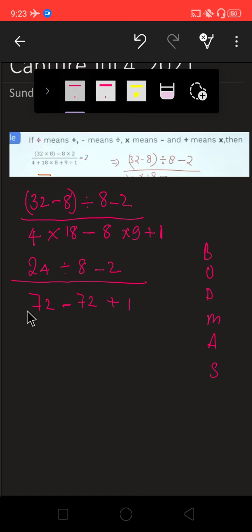While doing this process, division is first. So 24 divided by 8 is 3 minus 2. 72 minus 72 is 0, and here it is 1. 3 minus 2 is 1. So your answer is 1. So what is the result of this one? It is equal to 1. I hope you understand this sum. Very easy. Now come to the second sum.